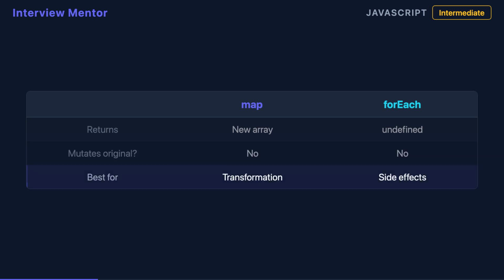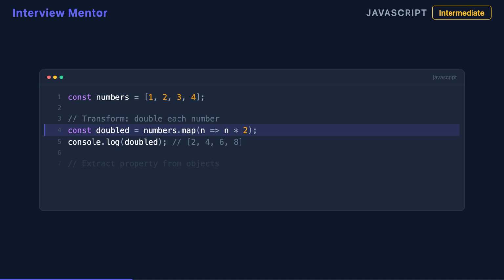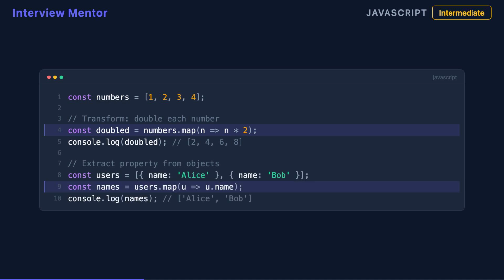When map runs, it creates a new collection in memory. forEach just fires your function on each element and discards any return value. Reach for map whenever you want to transform data. When you need a new array derived from an existing one, double every number, extract a property from objects, or convert between formats. The original array is never touched. Map always produces a new collection from your transformations.